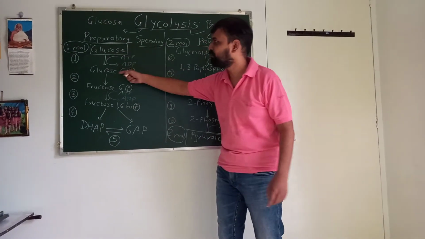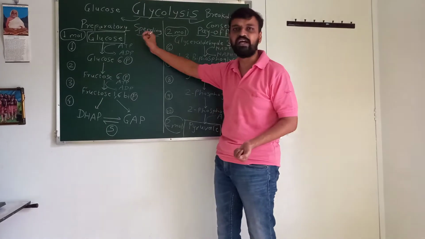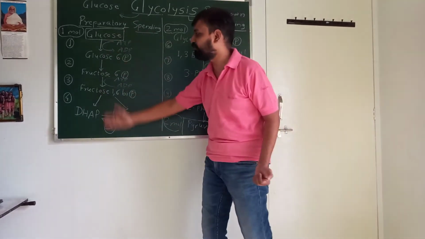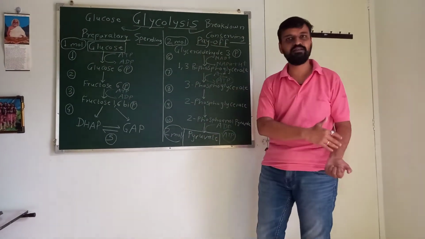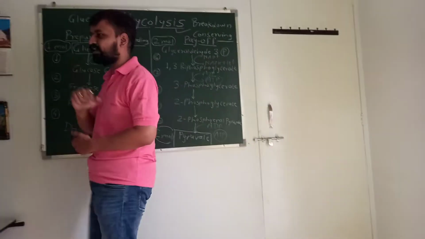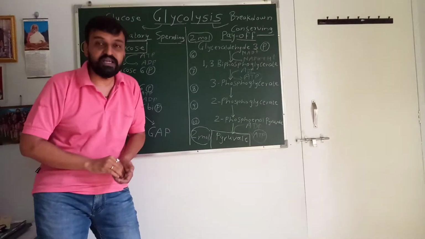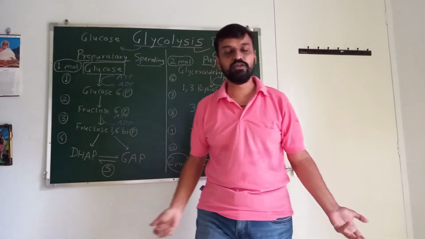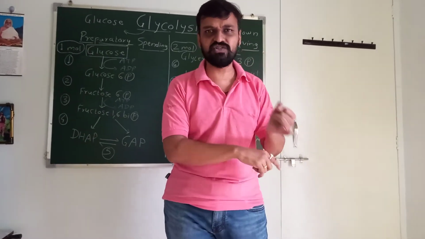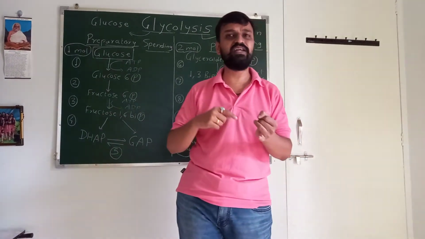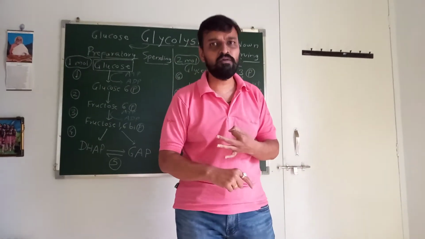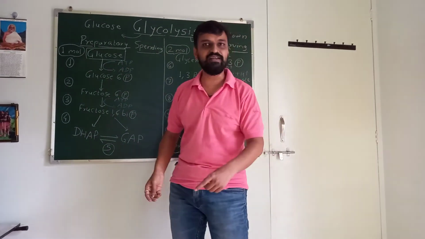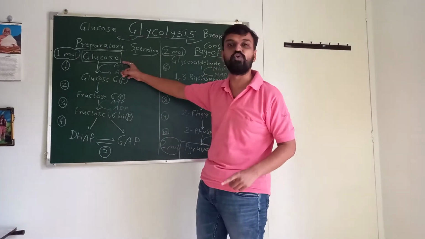Now look at this. Whatever is important here I have already written. In the preparatory stage there are 5 steps: 1, 2, 3, 4, 5. Here also 6, 7, 8, 9, 10. In the first step, if there is no glucose, then what? There may be a possibility that there is starch, sucrose, lactose, whatever. It may be a polysaccharide or a disaccharide, trisaccharide. So guys, it has to first be converted into glucose.